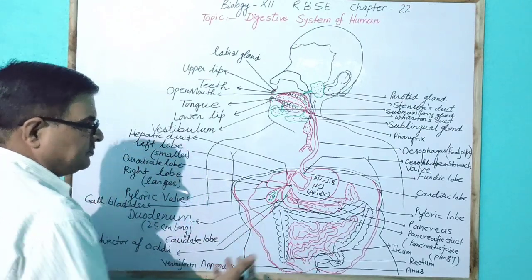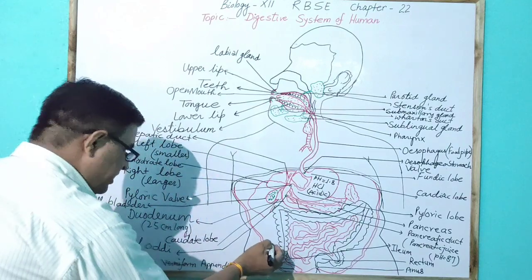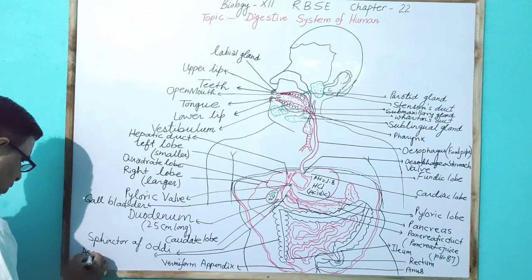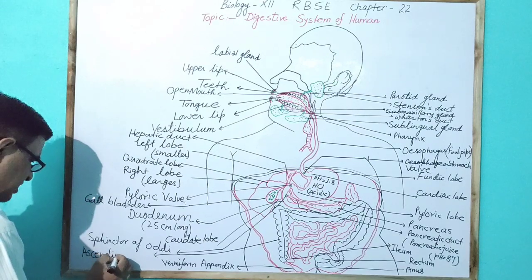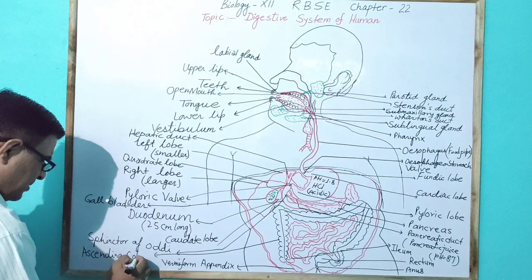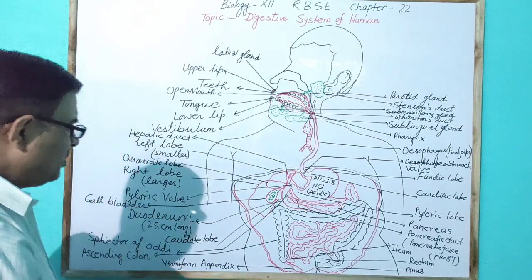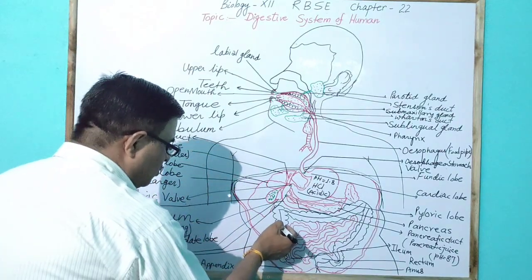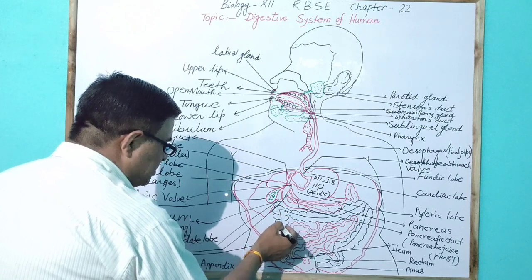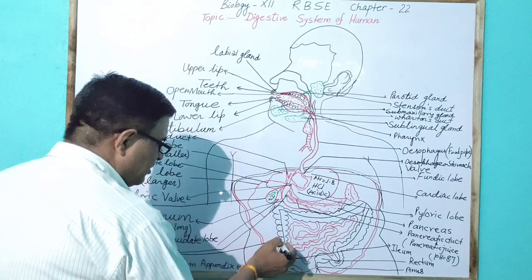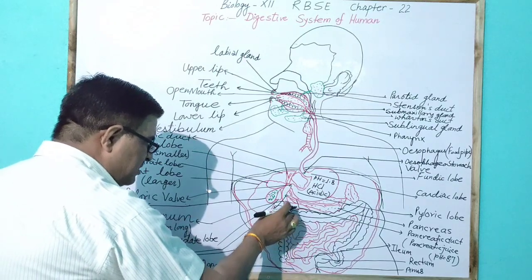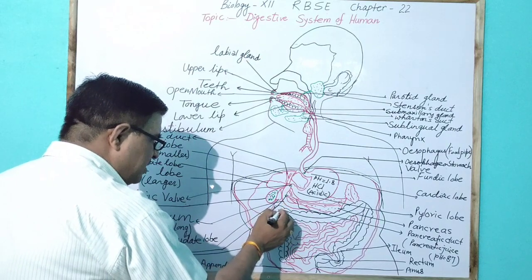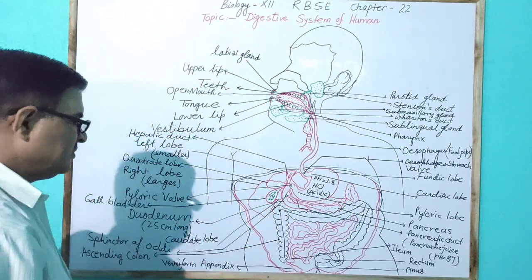This is the ascending colon, which reaches upward, and the colon contains lobed pouch-like structures called haustra, separated by transverse lining called taenia.